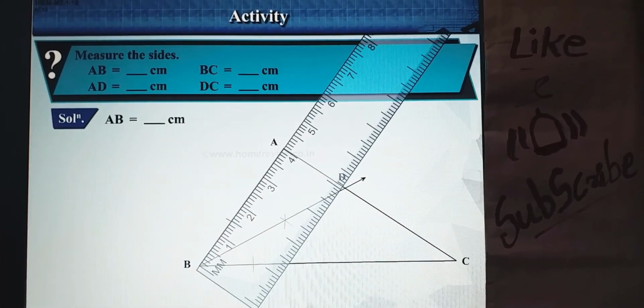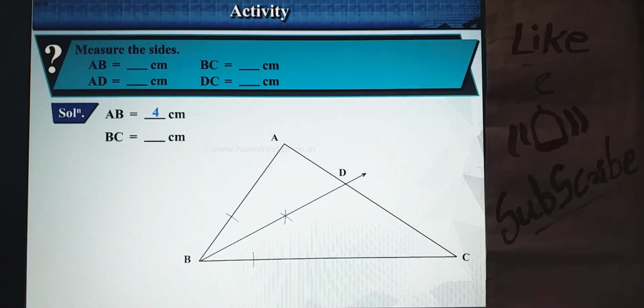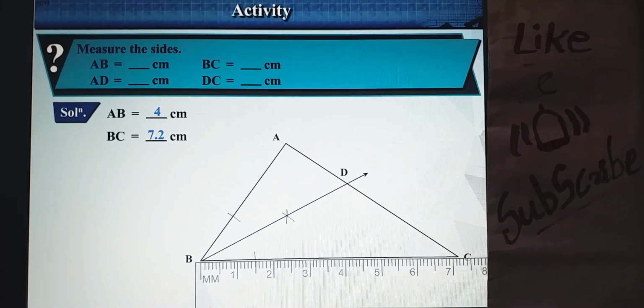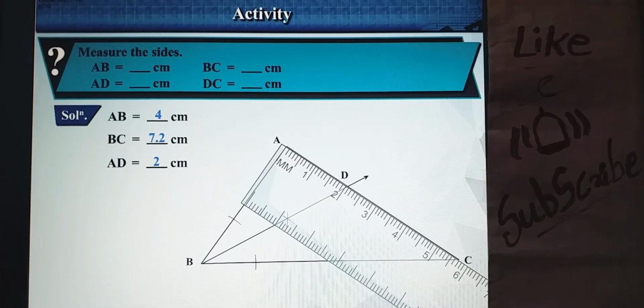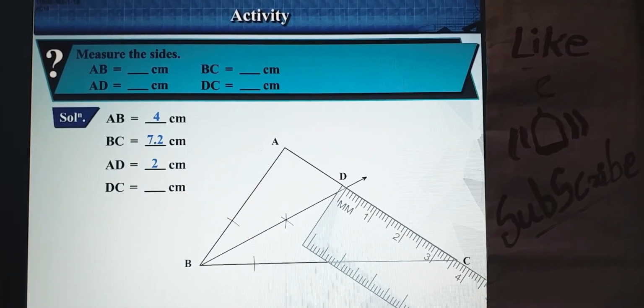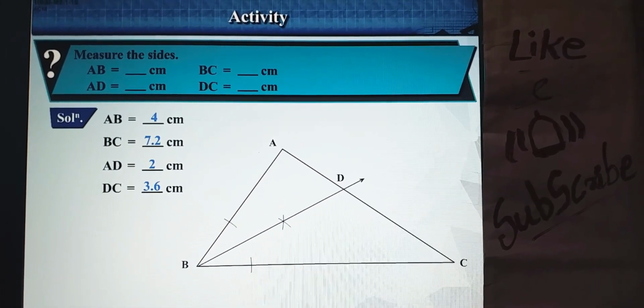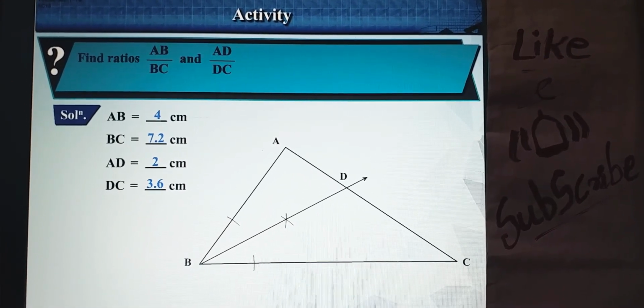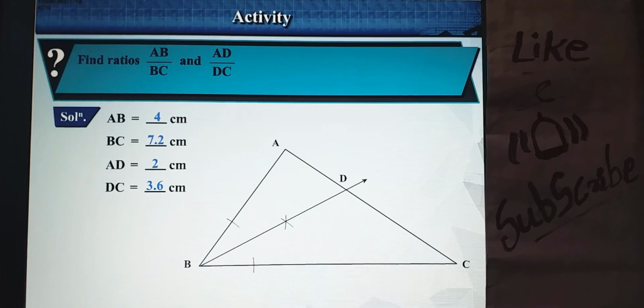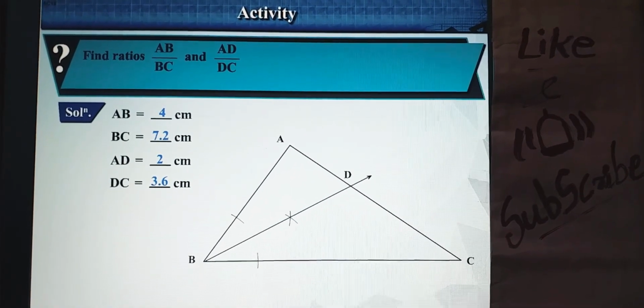Solution: AB = 4 centimeters. BC = 7.2 centimeters. AD = 2 centimeters. DC = 3.6 centimeters. Find the ratios AB/BC and AD/DC.